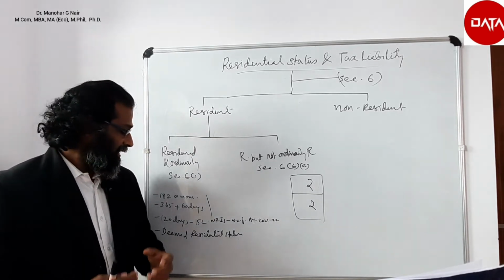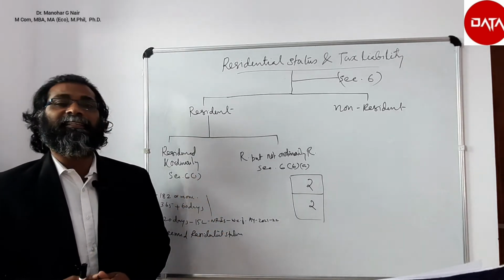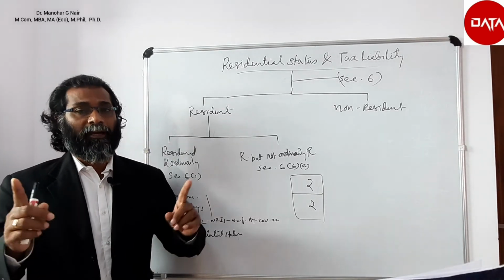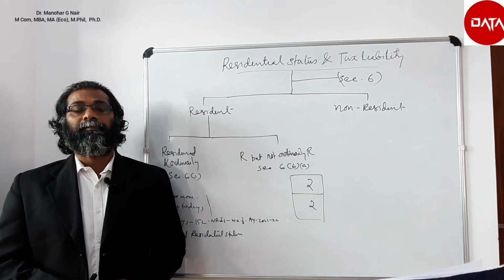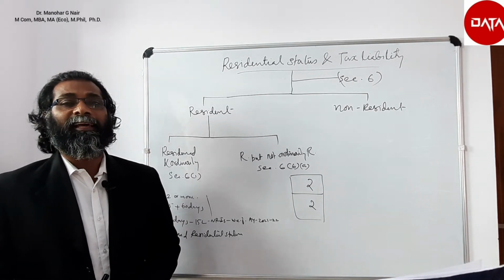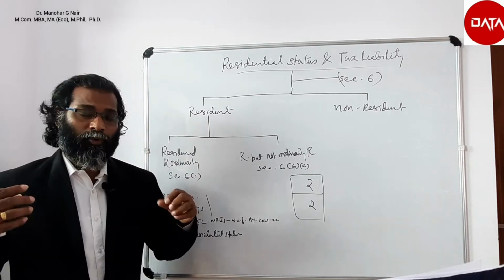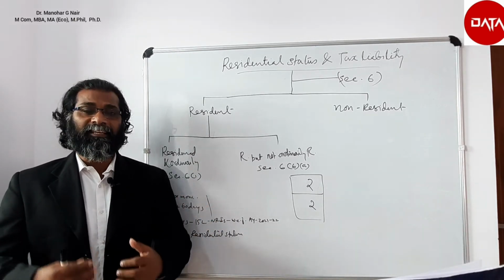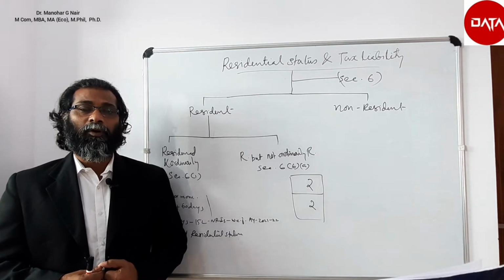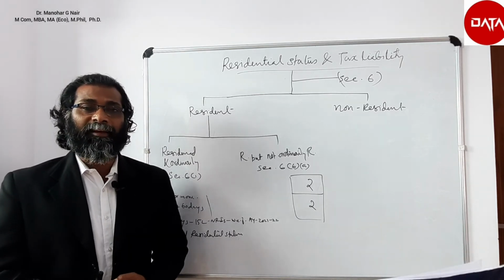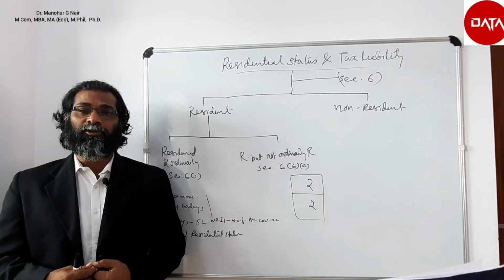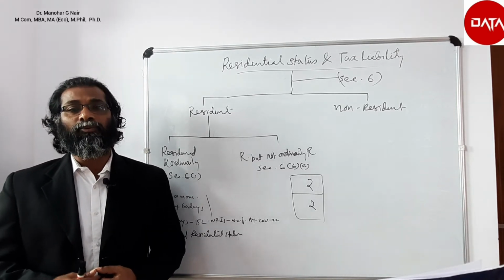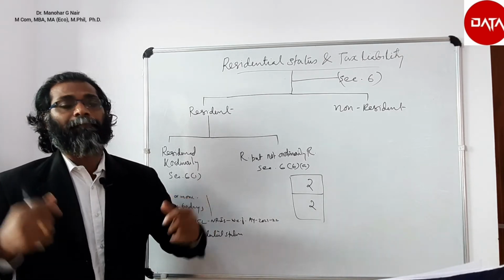In this case, only the first basic condition, that is a stay in India for at least 182 days, will be applied. Similarly, a citizen of Indian origin residing abroad who comes to India to visit grandparents or relatives in India, in their case also it is not 60 days; they must satisfy 182 days during the previous year.